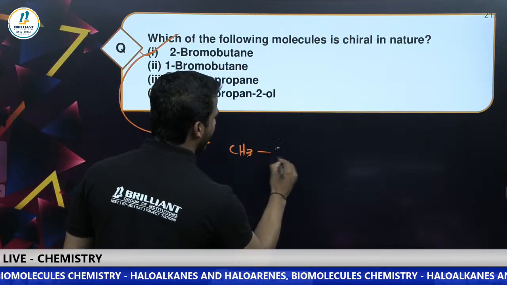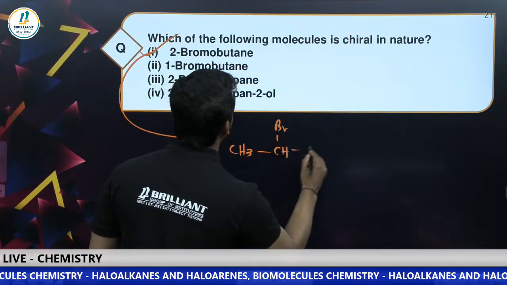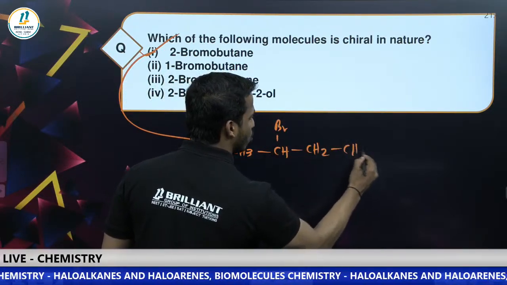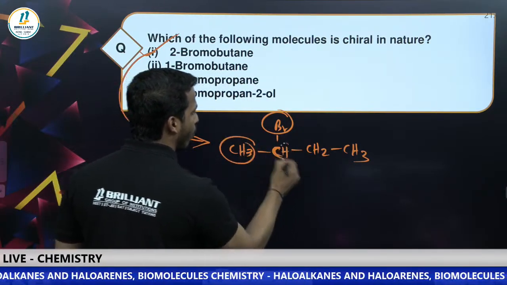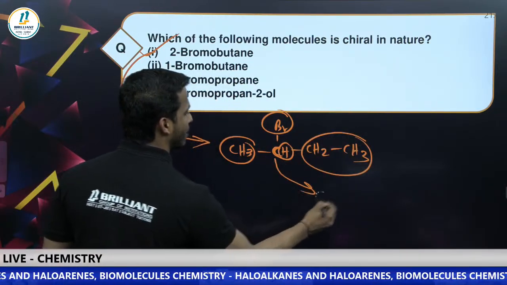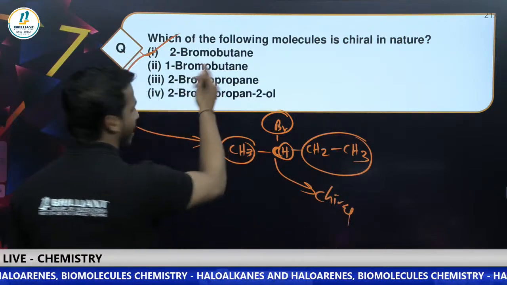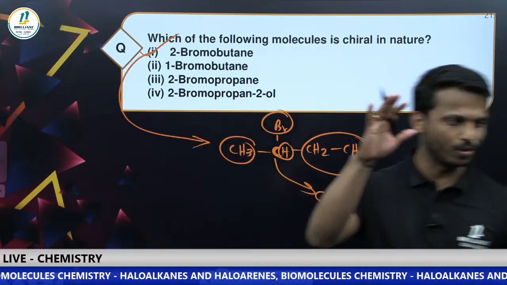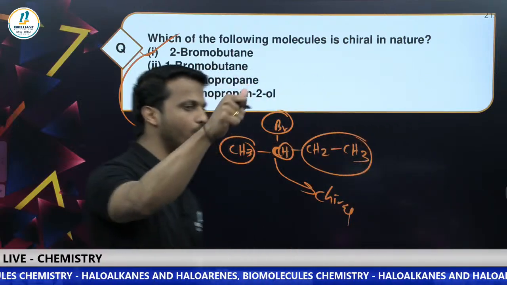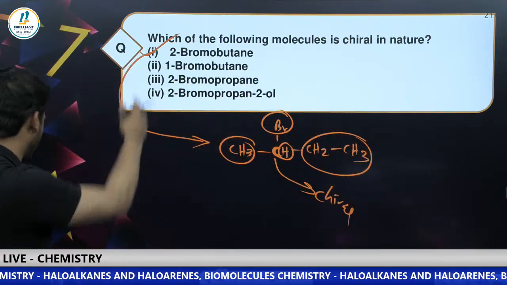Yes, dear all, CH3, CHBr, then CH2, CH3. This is 2-bromobutane. Here the halogen-connected carbon is connected to 4 different groups. Yes, this carbon is chiral in nature. Let's go with option A as the correct answer. Arjun? Good, very good, all of you. Keep going. So the answer is option A.